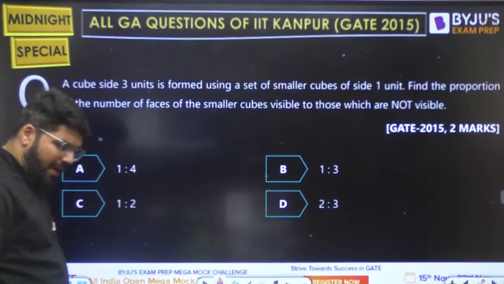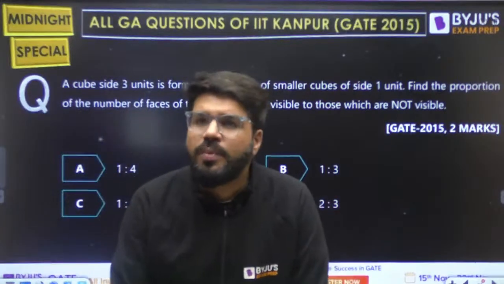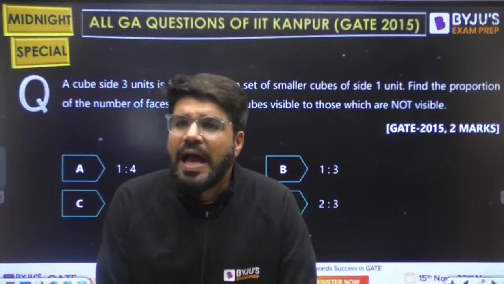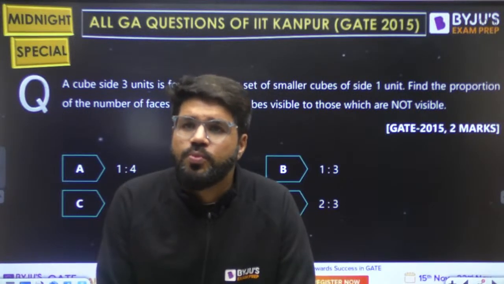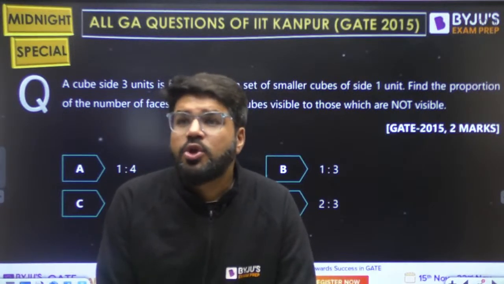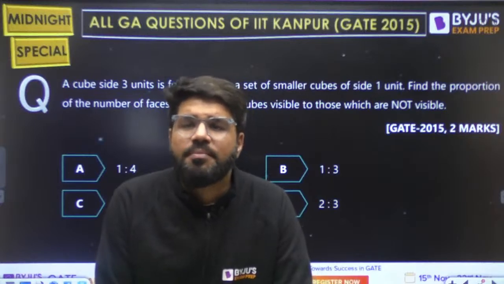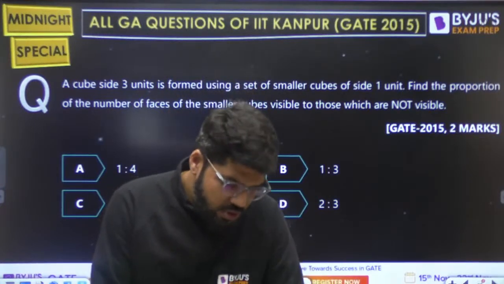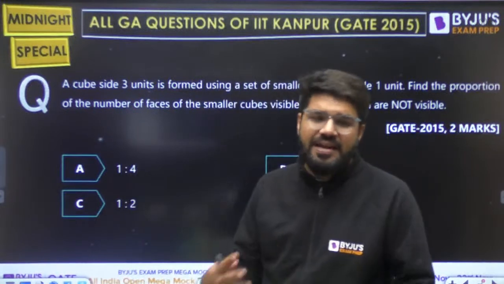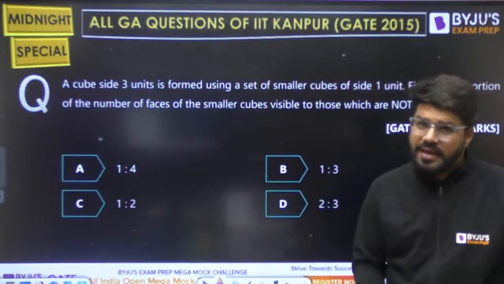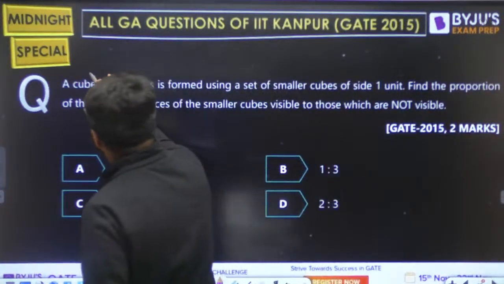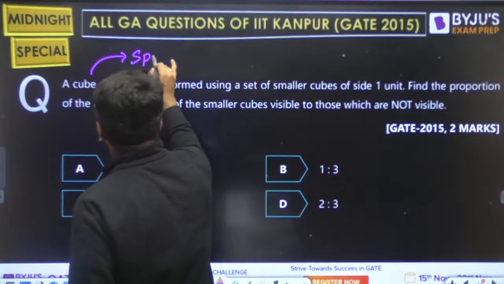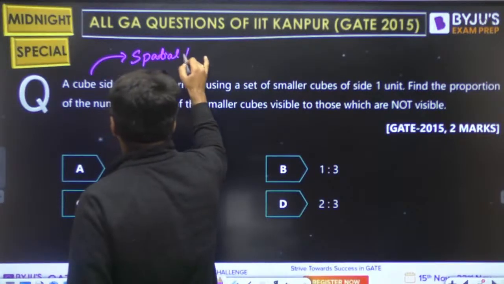A cube side. Now guys, this is a GATE 15 2 marks question. Actually, this is a question based on cubes and dice. Cubes and dice actually come under spatial aptitude. So now this question has been categorized under a new category in the GATE, that is spatial aptitude. So questions based on cube, they are a part of spatial aptitude.